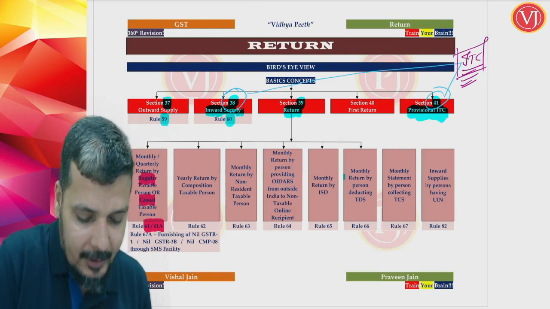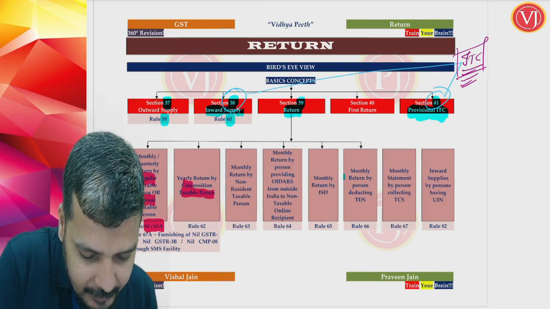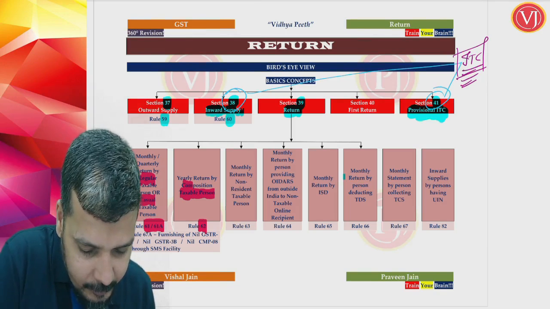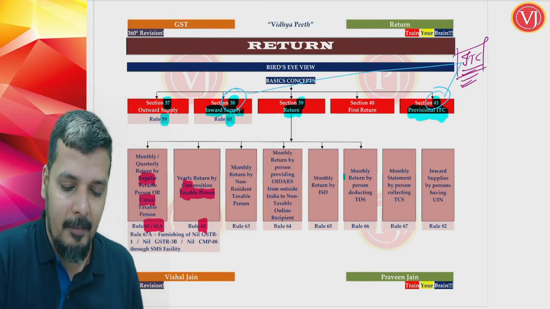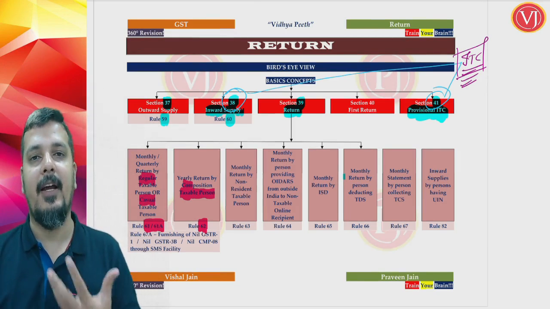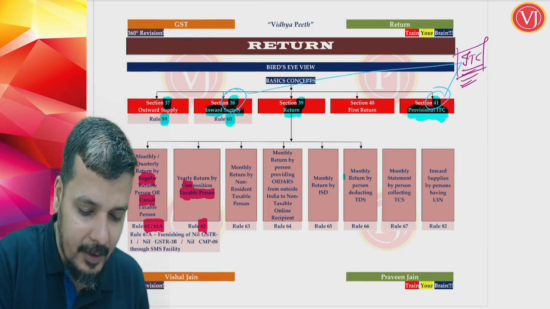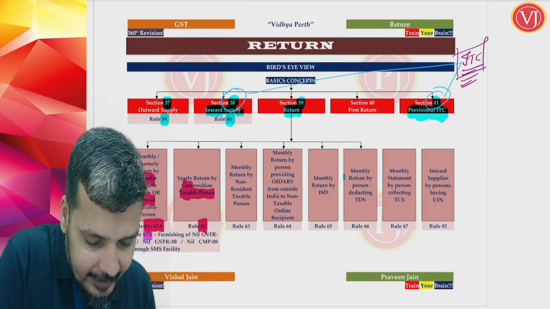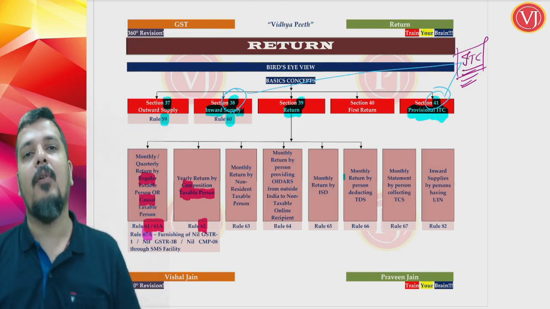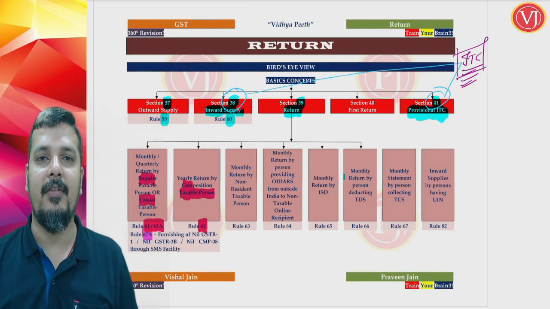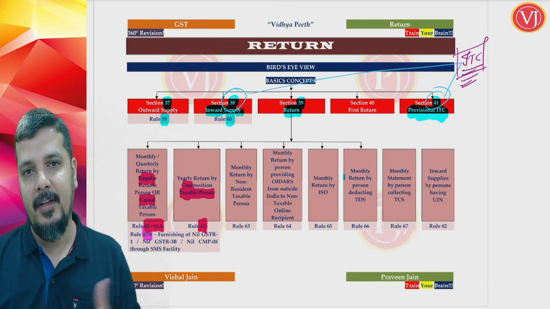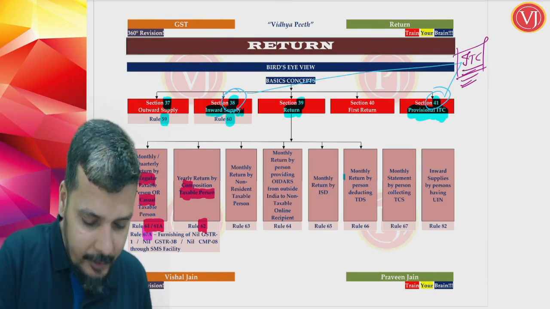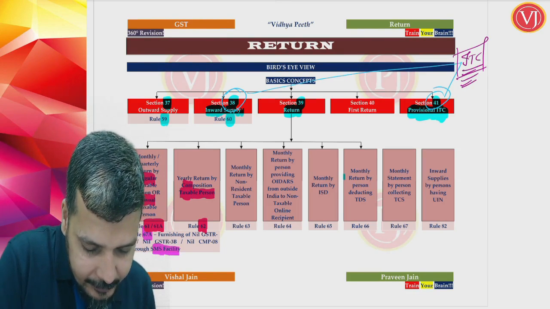Then you are talking about return filing by a composition taxable person, which is again the same section, Section 39 read along with Rule 62. There is a common rule for the regular taxable person, casual taxable person and composition taxable person, which is Rule 67A. It tells that if you don't have any transactions to be reported in your GSTR-1, GSTR-3B, or in your CMP-08, you can file it by SMS facility.